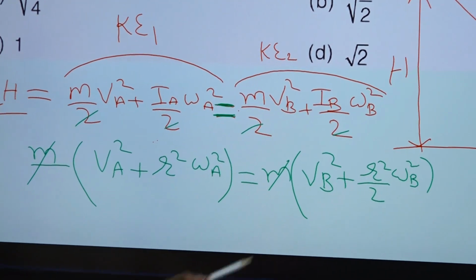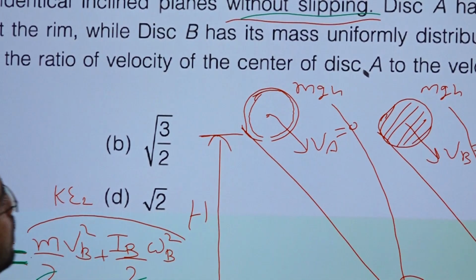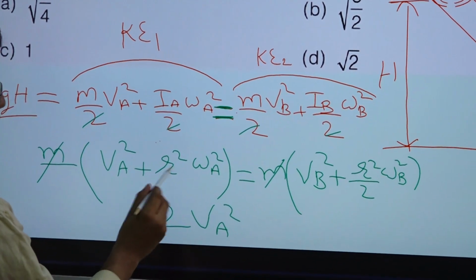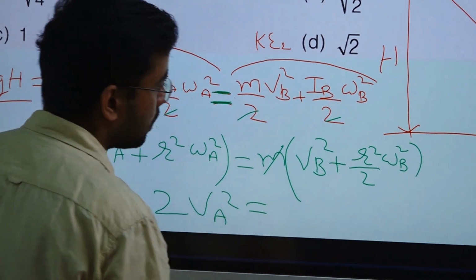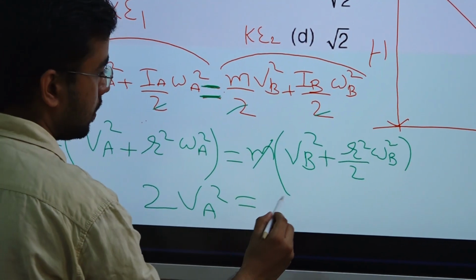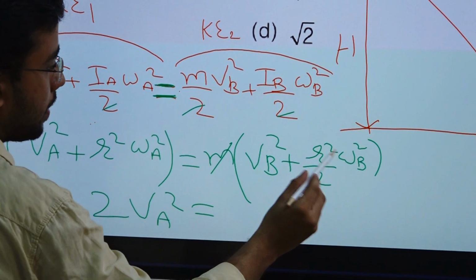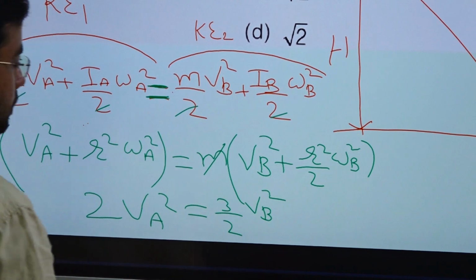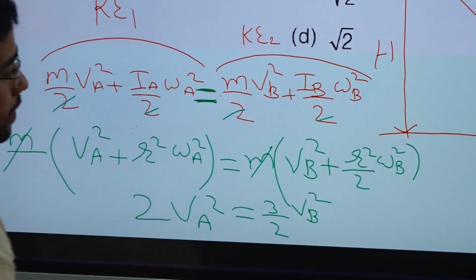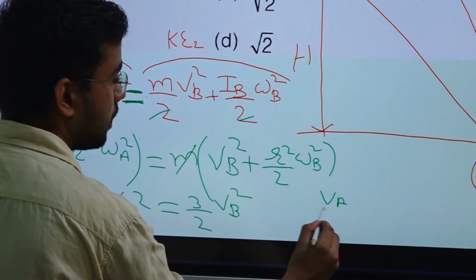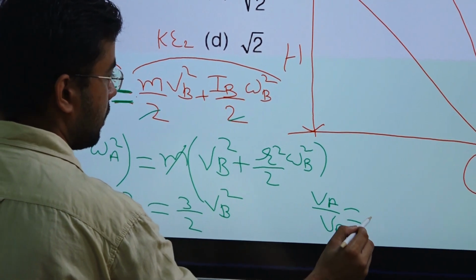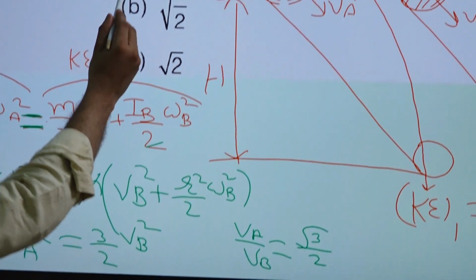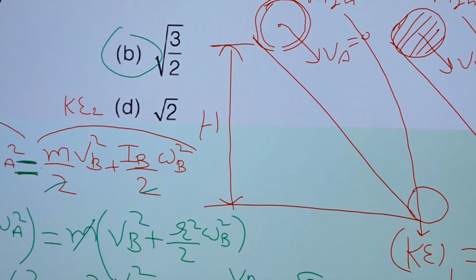V is equal to r omega, because we have rolling without slipping. So here we will have 2VA square, and r into omega B is VB, so VB square plus VB square by 2, which is 3 by 2 VB square, right? So from here we can find VA by VB is equal to root 3 by 2, right? That will be the answer. So that is how we have to solve it.